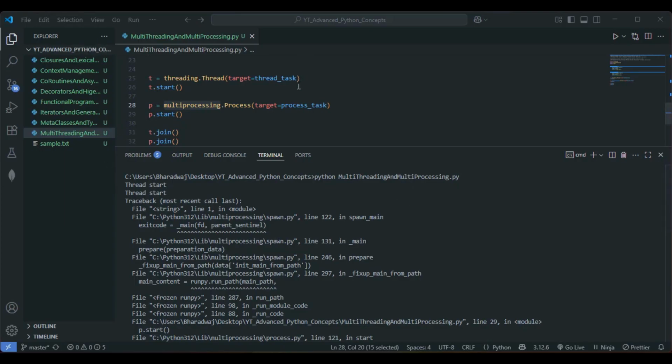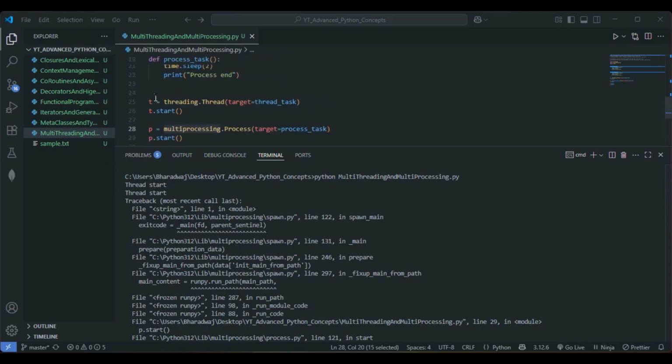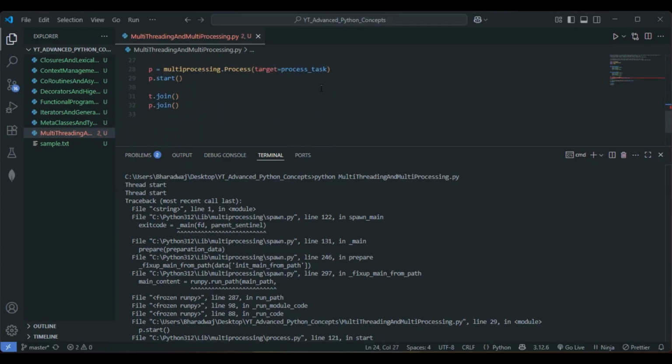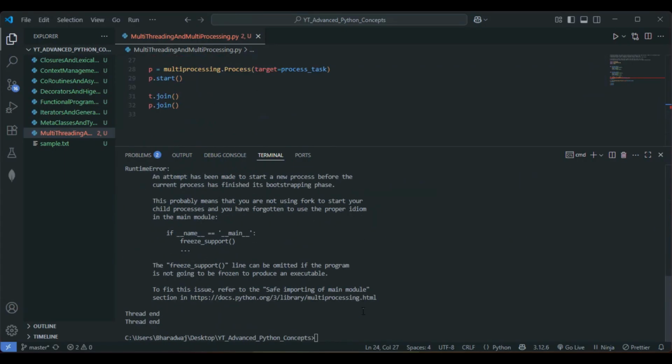So we have to go with this keyword. I'll just paste this one over here. Just give me a second. Let me paste it over here: if name equals main. Now this has to run correctly. Let's see.